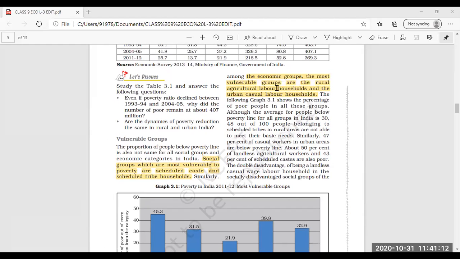In economic groups, the most vulnerable are rural agricultural labor households and urban casual labor households.